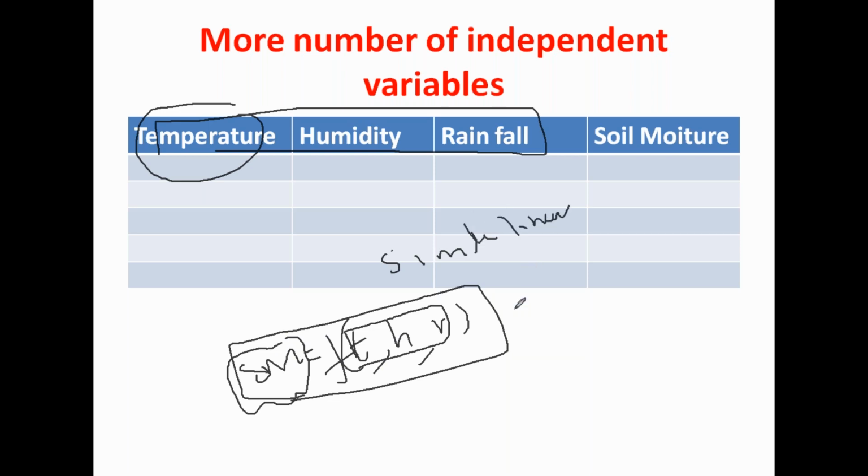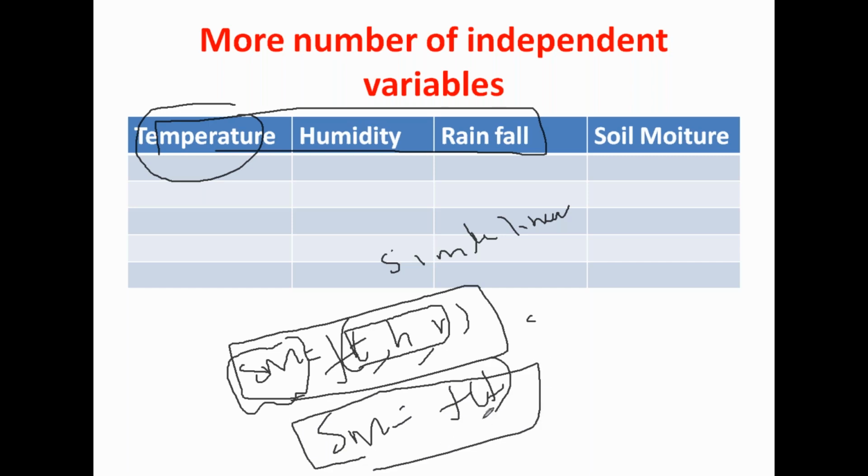In simple linear regression, you generally need to have only one dependent variable and one independent variable. So SM is equal to f of t, then you can solve by using simple linear regression. But if there are more variables, then you should go for another technique called multiple linear regression. Remember, if the number of independent variables is more than one, then you should go for multiple linear regression. Because we have more variables, y equals mx plus c will not help us.